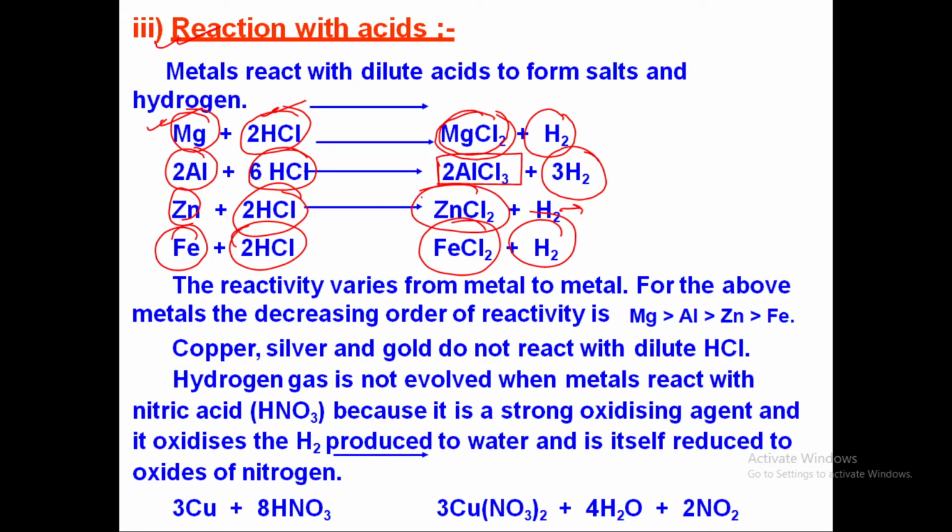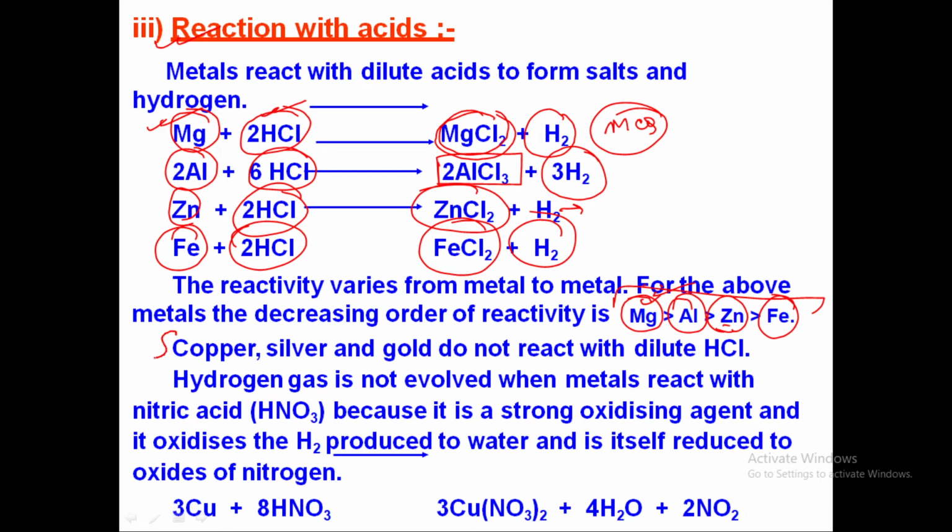Okay. Now see for the above metals, magnesium is more reactive than aluminium, aluminium is more reactive than zinc, and zinc is more reactive than iron. So you may be asked a question in your examination, an MCQ, like arrange these metals in accordance with their reactivity with the acids. The 4 options may be there and one of the options may be this. So in this way the question can be framed in the examination from this topic as well.